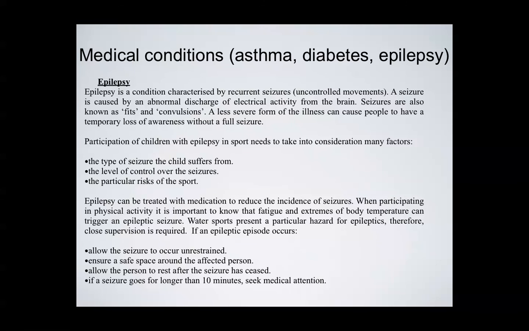The third medical condition is epilepsy. This is a condition characterised by recurrent seizures. A seizure is caused by an abnormal discharge of electrical activity from the brain. They can also be known as fits or convulsions. From a coaching point of view, some of the management we need to be aware of here is again, we would need to know which of our athletes have the possibility of having an epileptic attack. Some of the things we need to take into consideration: the type of seizure that the child may suffer from, the level of control, and the particular risk from the sport.